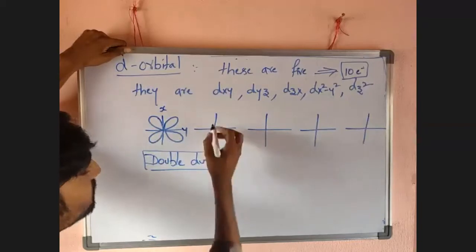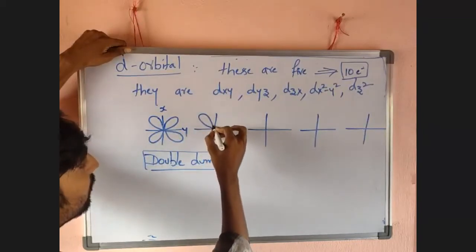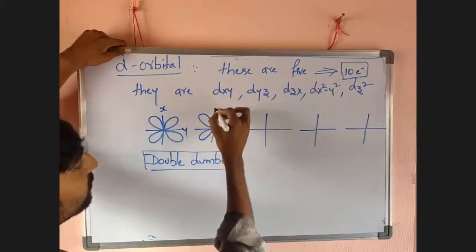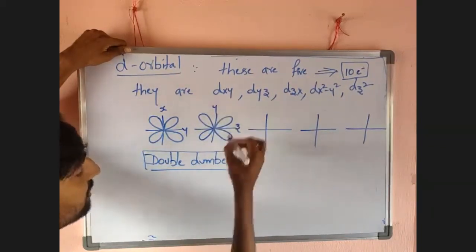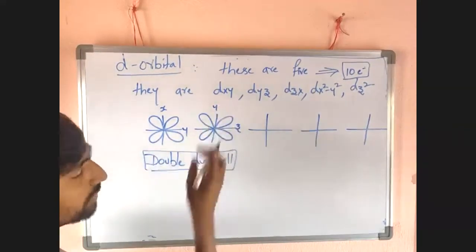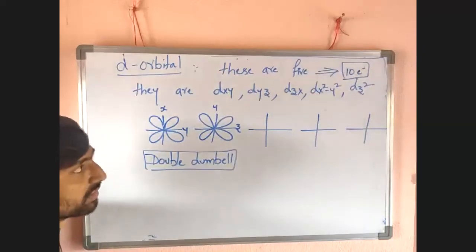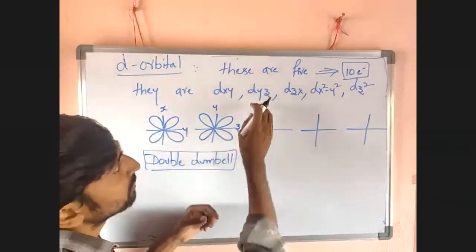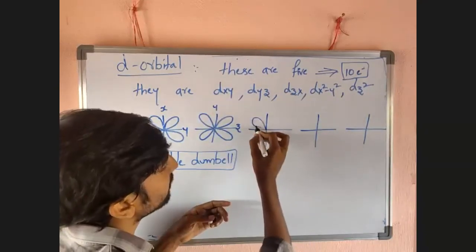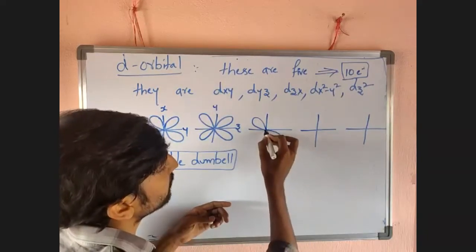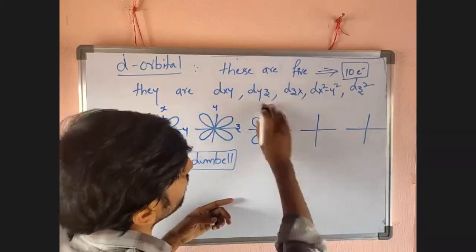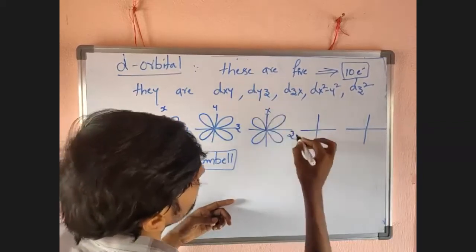Dyz means lobes present in between y-axis and z-axis. I want to take this one as y-axis, this one as z-axis. Next, zx orbital. Now lobes lie in between z and x axis, or z and x axis.